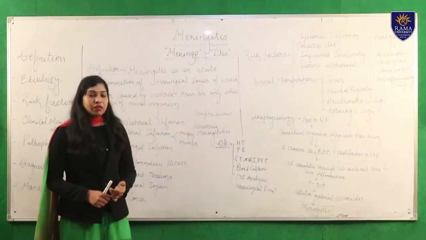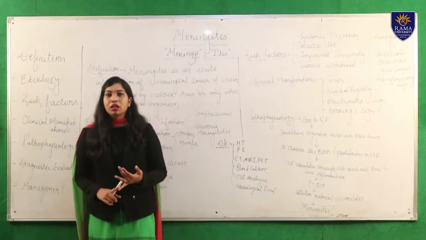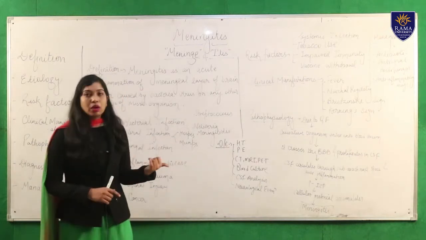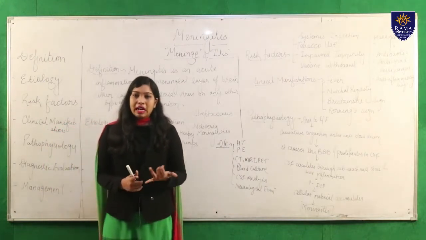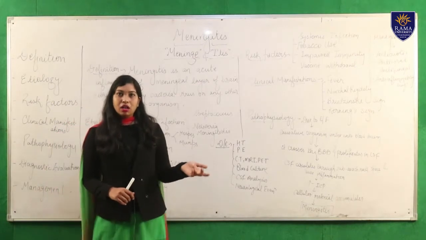Okay, next we can do CT scanning and MRI. What is CT scanning? It is a type of computed tomography. Next we can also do MRI. MRI means magnetic resonance imaging, and PET, positron emission tomography.